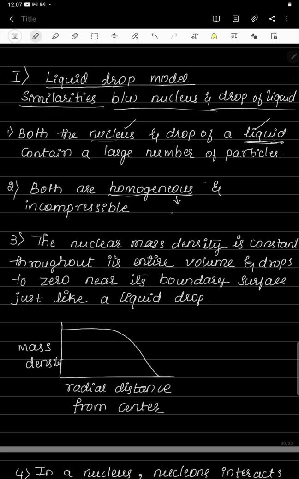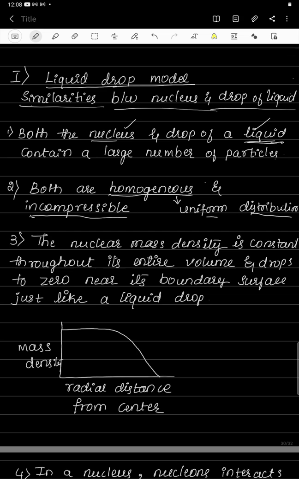So there is a uniform distribution of particles in the liquid drop as well as in the nucleus. And both the nucleus and the liquid drop are incompressible. This is the second similarity.